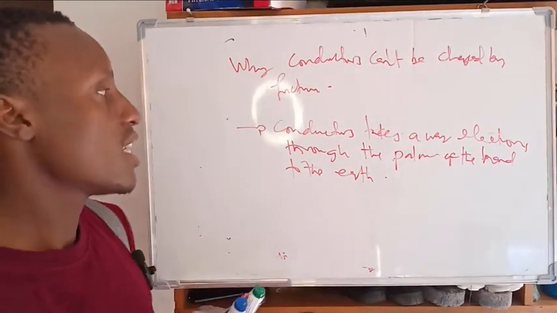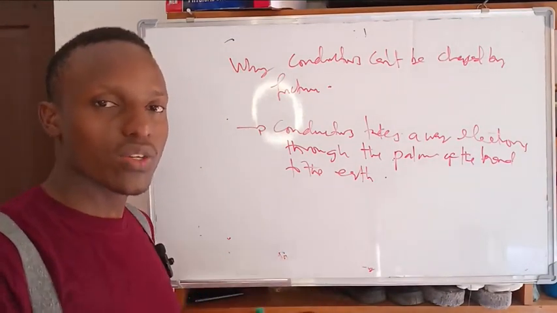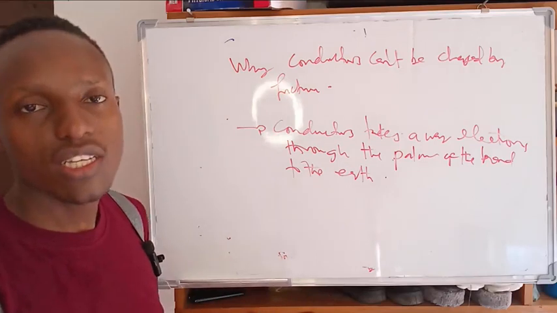That's what we say, and that's why when charging, you need to wear an insulator, so that electrons are just accumulated on the conductor.